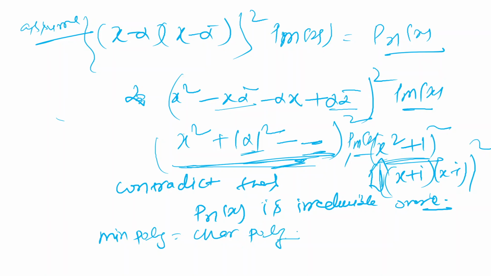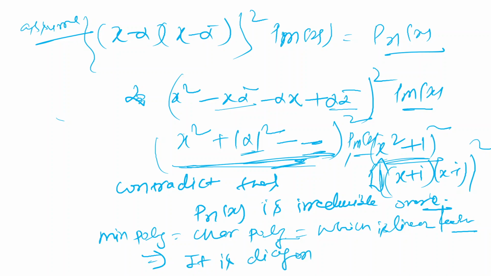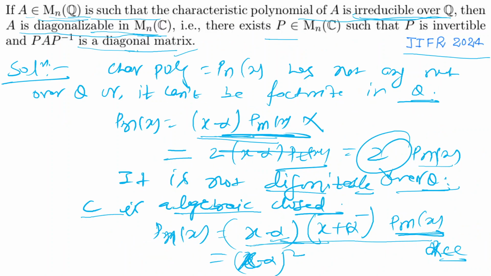You know, if the minimal polynomial is in linear factors, then that implies it is diagonalizable, where over C, because it is in linear factors over C, not in Q. It means it is diagonalizable over Q. Correct? I think you understand very well.